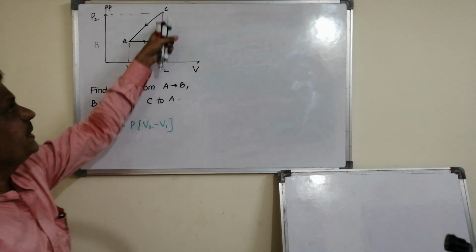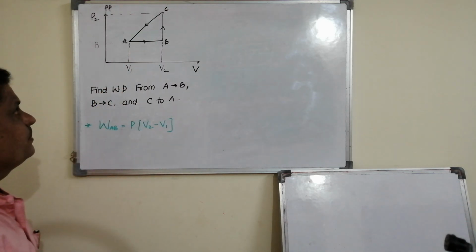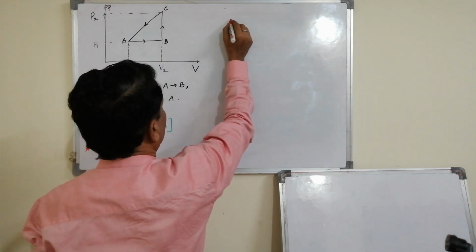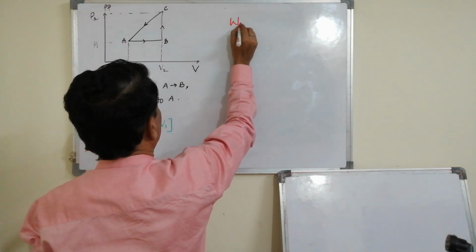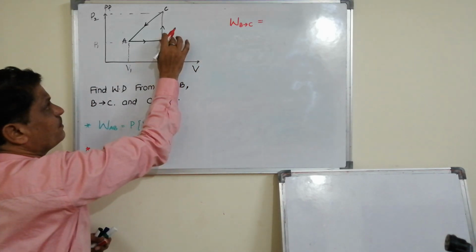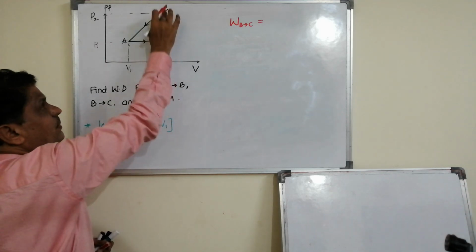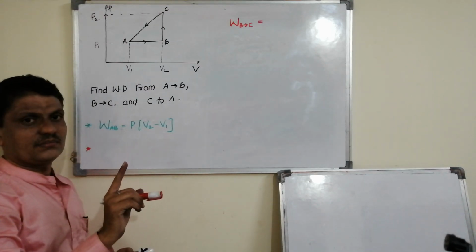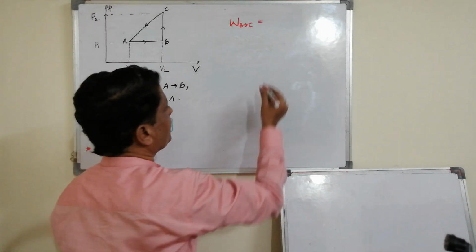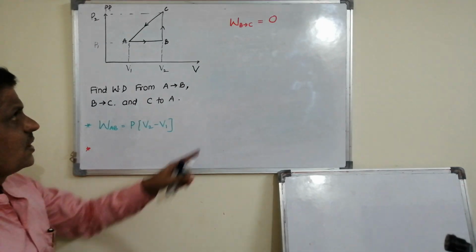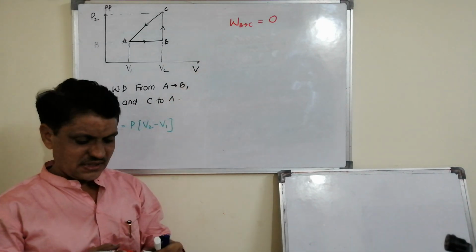Next, B to C. Work done from B to C. You know that from B to C, volume remains the same. When volume remains the same, work done is 0. Volume remaining the same means it is an isochoric process. For an isochoric process, work done is 0.